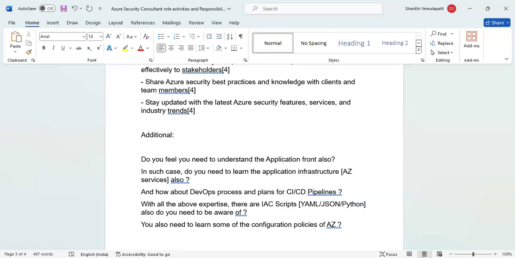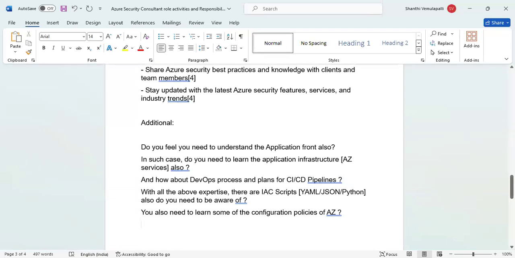Configuration policies means it can be IAM roles, RBAC, policies, blueprints. Azure Blueprint, right?